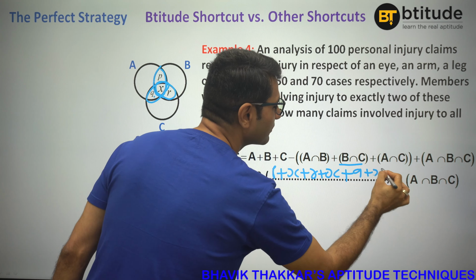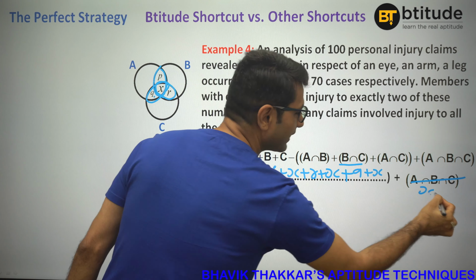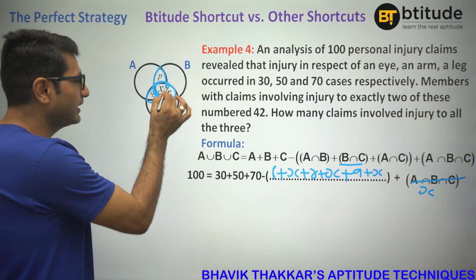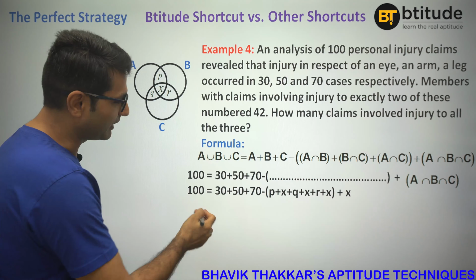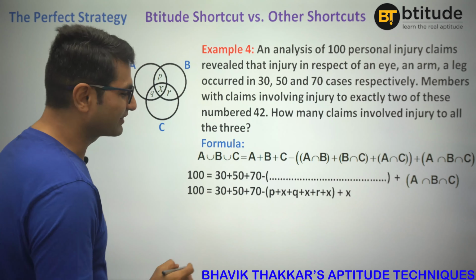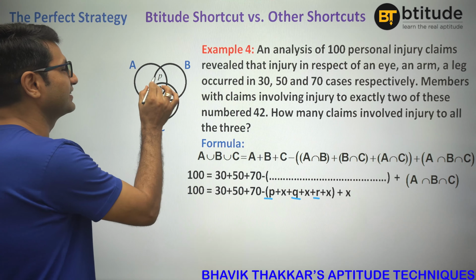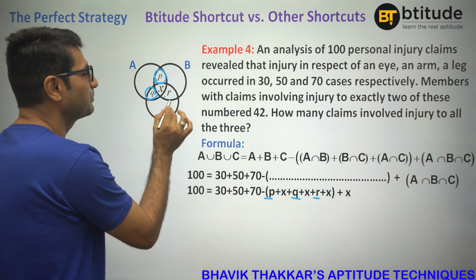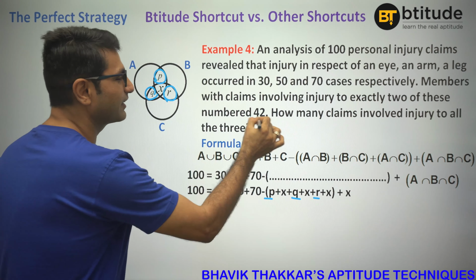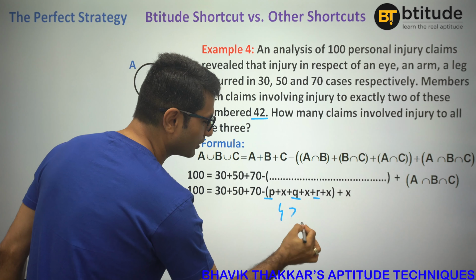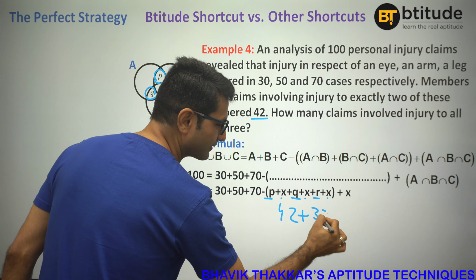So when you would put this value, your equation, because now we know the common of all three is taken as X, right? So those people who have got all three injuries are X. So your equation becomes something like this. Now here we can understand that P plus Q plus R are the people who have got exactly 2 injuries, and X are the people who have got exactly 3 injuries. So sum of them can be taken as 42. So we can actually say 42 here in the bracket plus X, that means plus 3X, right?